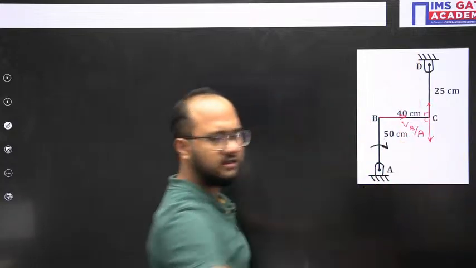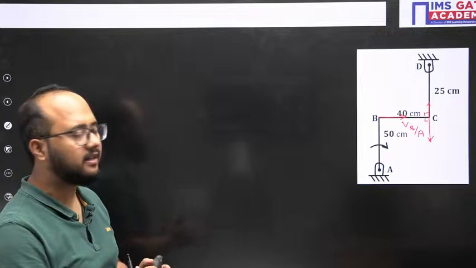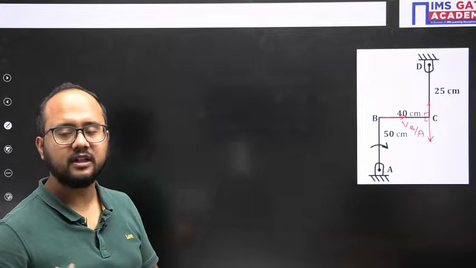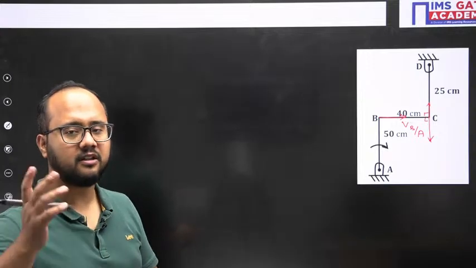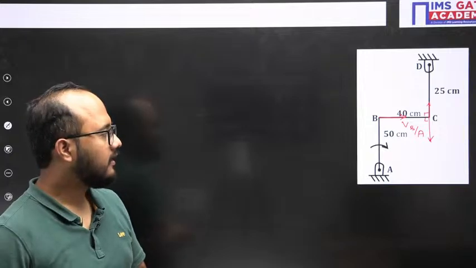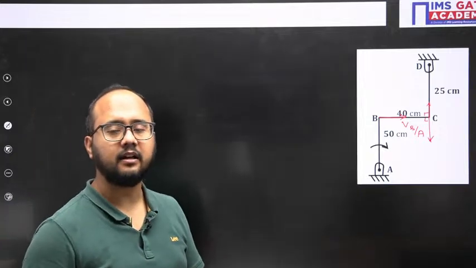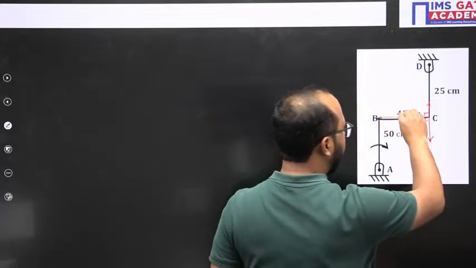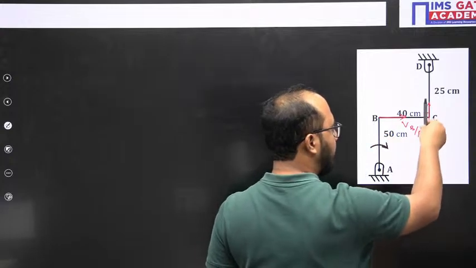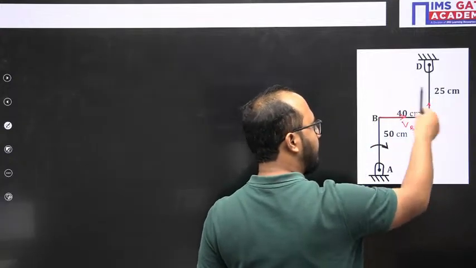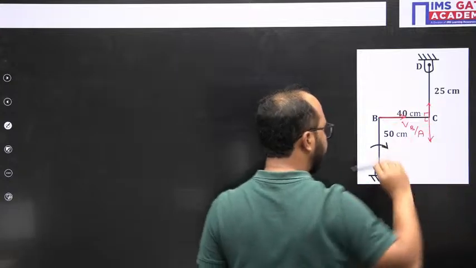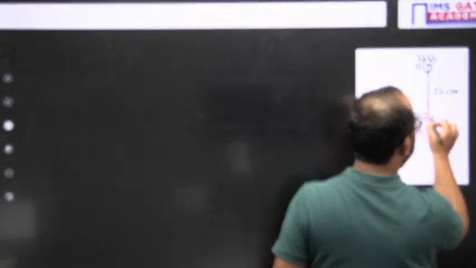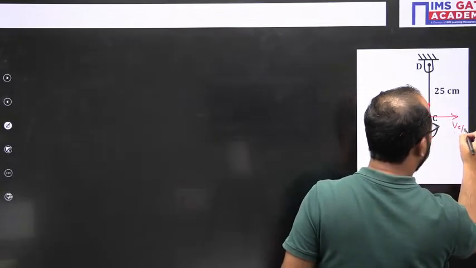Either upward or downward, we can assume, but from the diagram we will understand where it will go. From the configuration diagram also it is very easy to understand where it is going. You can do this much visualization, but the actual understanding will be clear if you draw the velocity diagrams. So the velocity of B with respect to A is perpendicular to link AB, the velocity vector of point C with respect to B will be perpendicular to link BC. Clear? Third, the velocity of C with respect to D will be perpendicular to link CD.